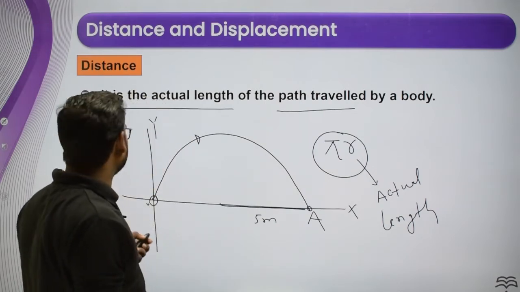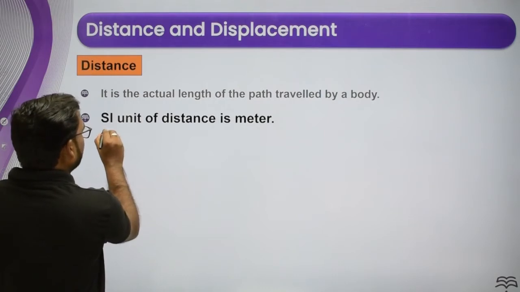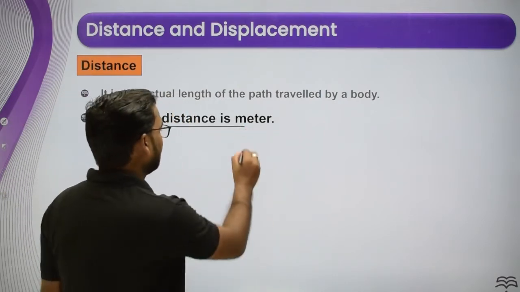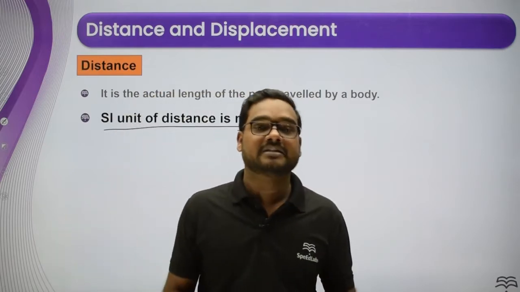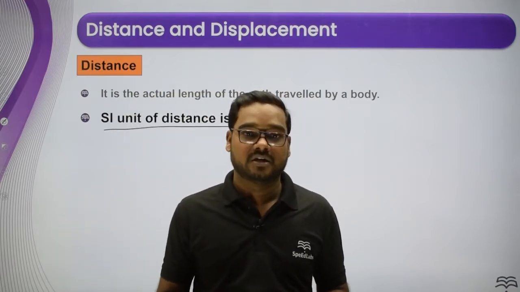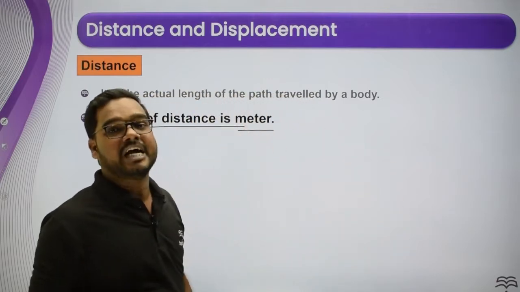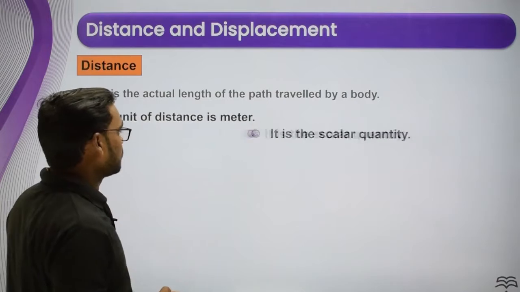Okay. So move to the next. Now what is the SI unit of distance? The SI unit of distance is meter. It is measured by the meter in SI unit. And in CGS unit, what will it be, children? This is in centimeter. Okay. So move to the next point.